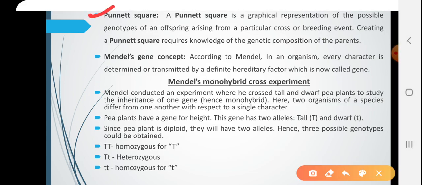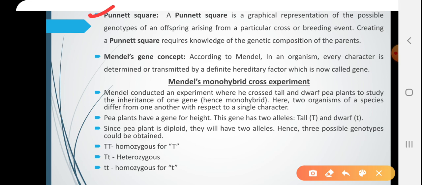Punnett square. A Punnett square, which is also called a checkerboard, is a graphical representation of the possible genotypes of an offspring arising from a particular cross or breeding event. Creating a Punnett square requires knowledge of the genetic composition of the parents. Here, probable genotypes of the offspring can be understood by putting the gametes in the checkerboard or Punnett square.